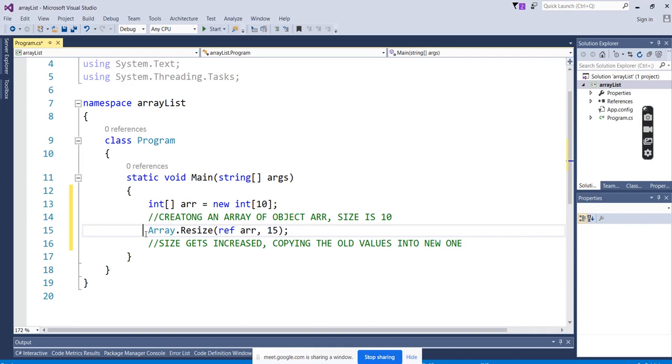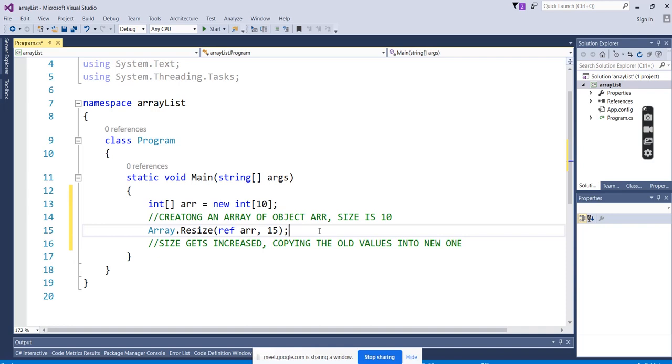It looks like we are increasing the size of an array, but internally what's happening? Internally it's again creating a new one. We are just going with the same variable name, the same object name. We feel that the existing one is increased, but internally it will remove this completely and go with the new one. So you are overriding.